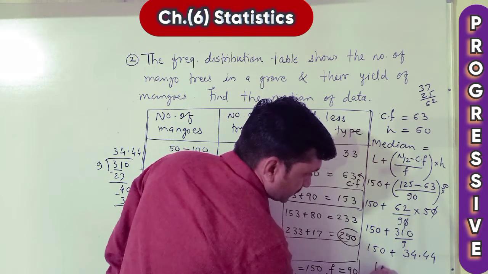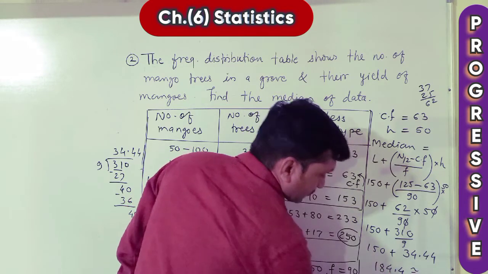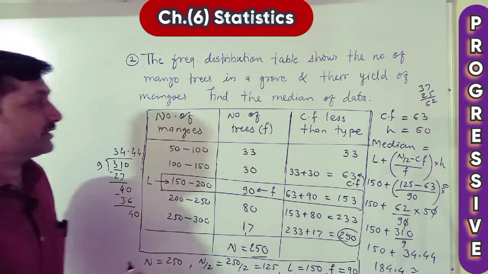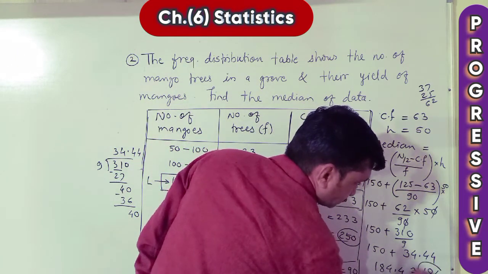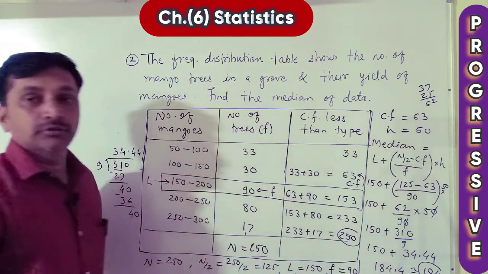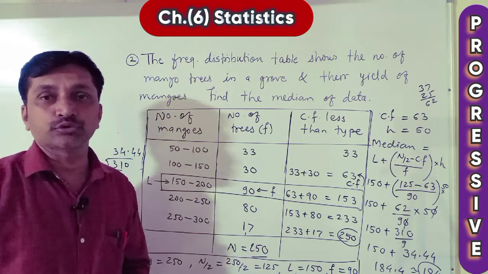Addition is 184.4 approximately. Now these are number of mangoes, no? Median of the data, therefore 184. Therefore the median of the data is 184.